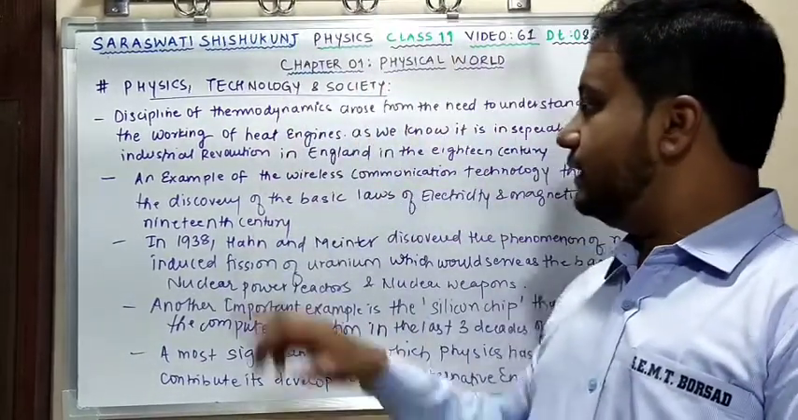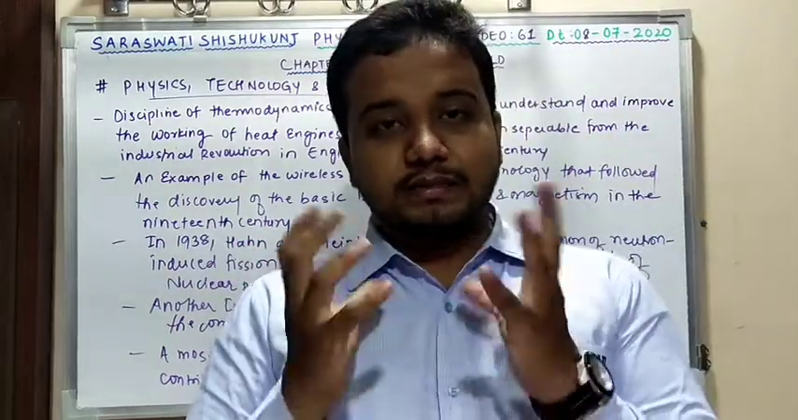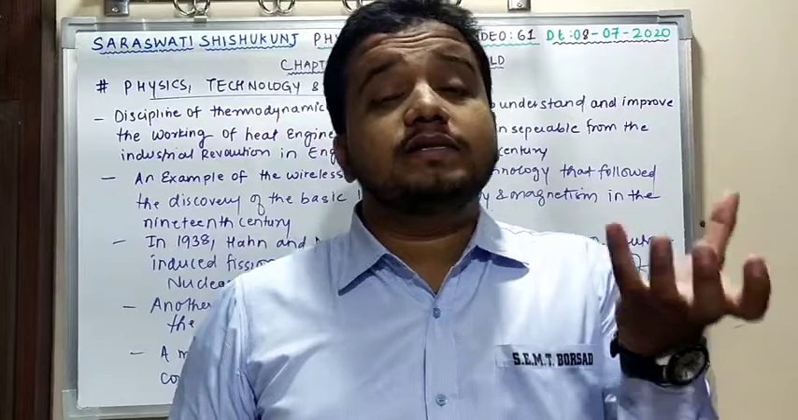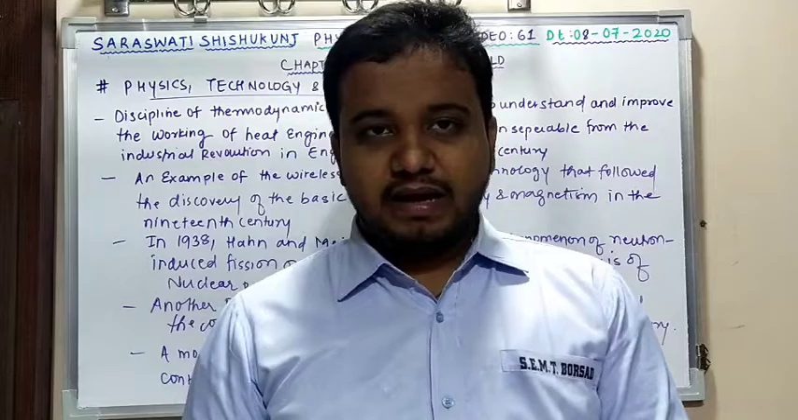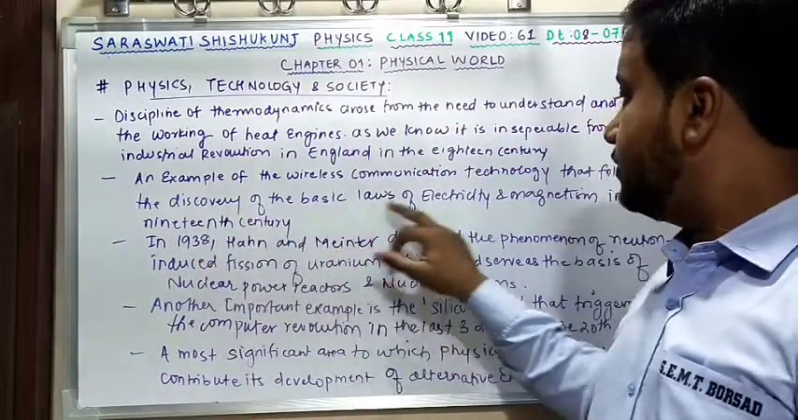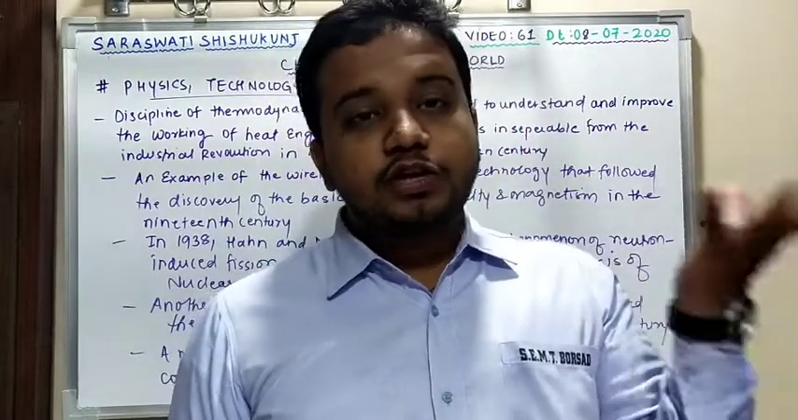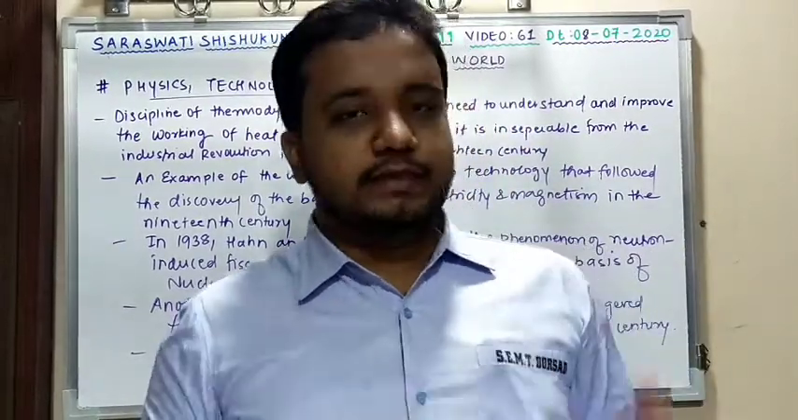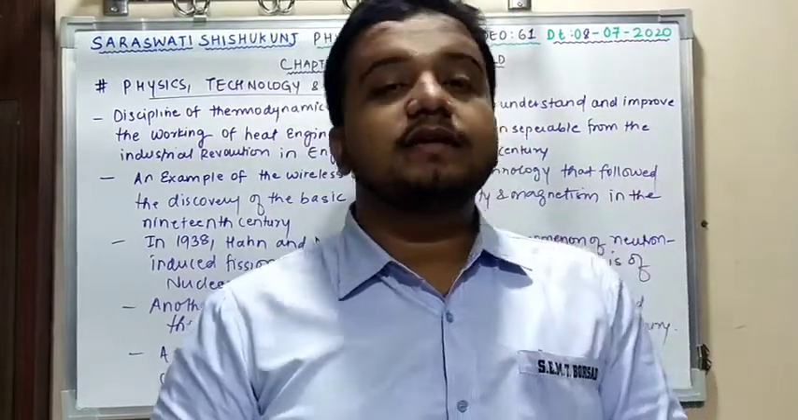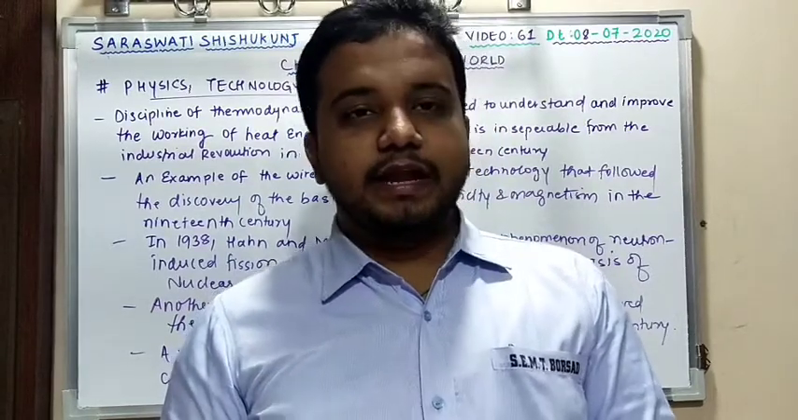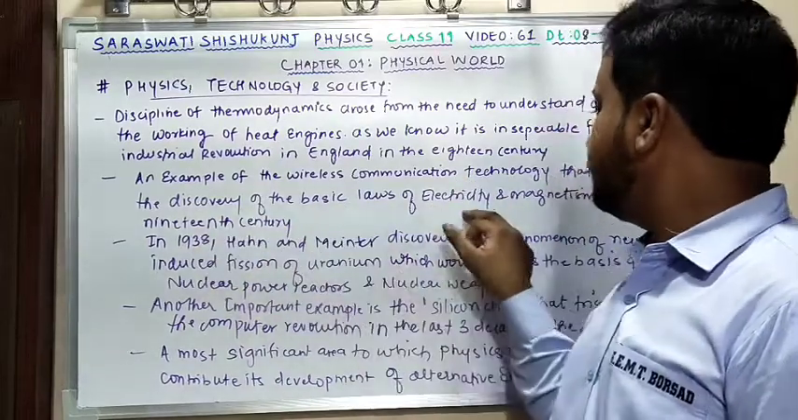Yes. So you are able to see an example of wireless communication technology that followed the discovery of basic laws, because this wireless communication technology came into existence after developing basic laws regarding electricity and magnetism. This new branch came into existence when there was development of what? Basic laws of electricity and magnetism in the 19th century. Till this clear? Again, I am repeating the second point: an example of wireless communication technology that followed the discovery of the basic laws of electricity and magnetism in the 19th century.